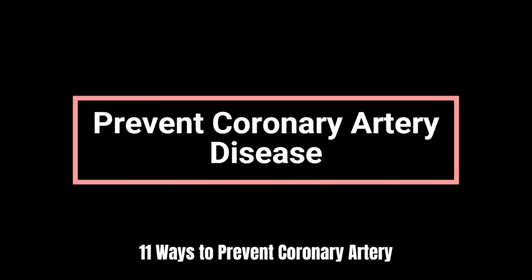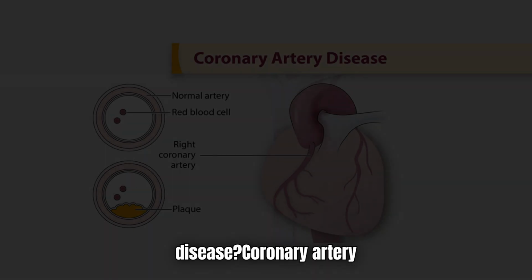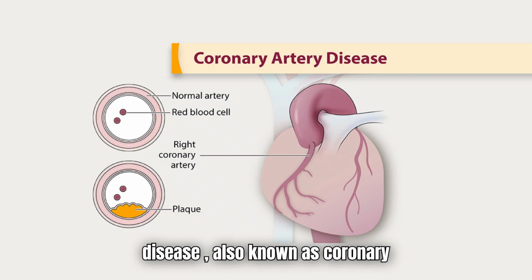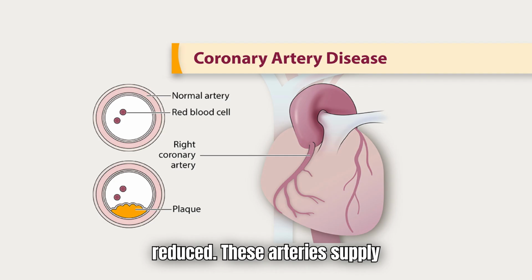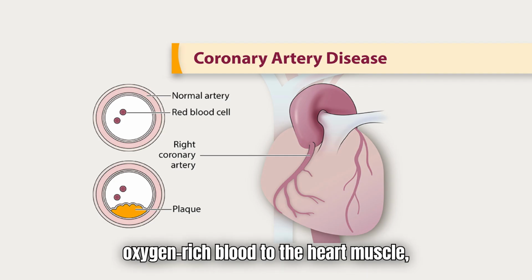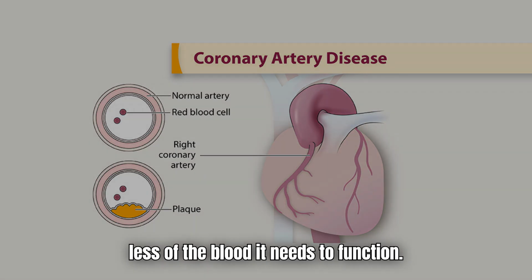11 ways to prevent coronary artery disease. What is coronary artery disease? Coronary artery disease, CAD, also known as coronary heart disease, CHD, occurs when blood flow through the coronary arteries is reduced. These arteries supply oxygen-rich blood to the heart muscle, and when they narrow, the heart receives less of the blood it needs to function.